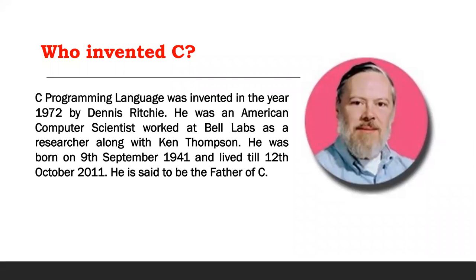Who invented C? The C programming language was invented in the year 1972 by Dennis Ritchie. He was an American computer scientist who worked at Bell Labs as a researcher along with Ken Thompson. He was born on 9th September 1941 and lived till 12th October 2011. He is said to be the father of C.